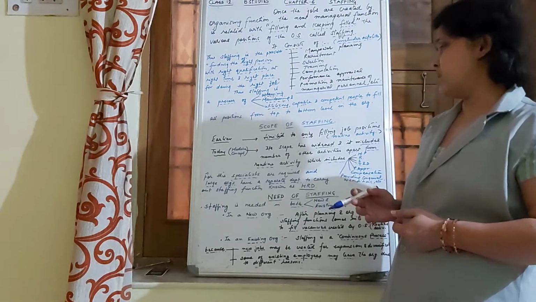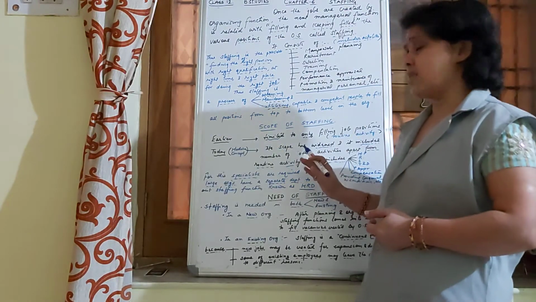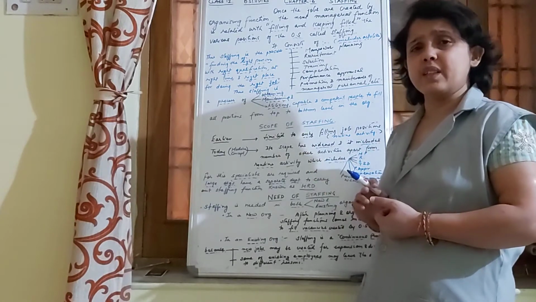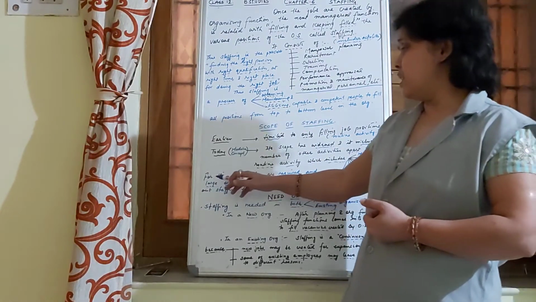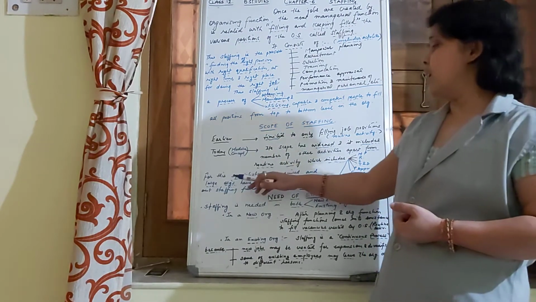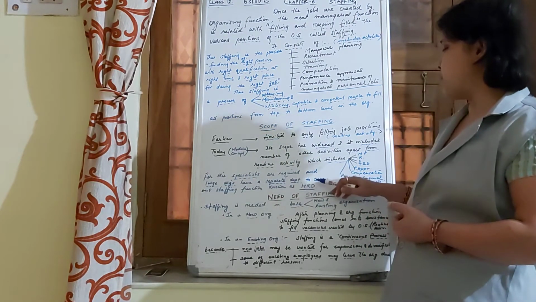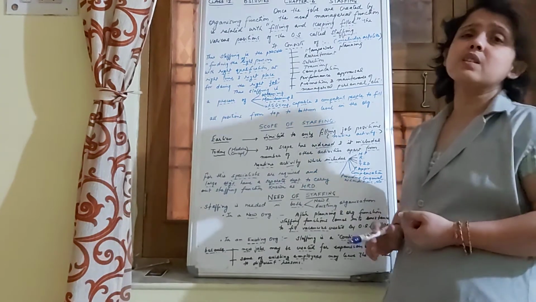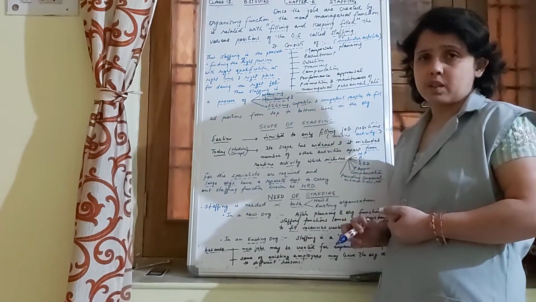But because this is related to a specialized field of activity, specialists are required, and large organizations have a separate department to carry out the staffing function, known as the human resource department.